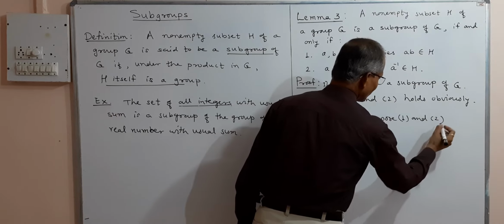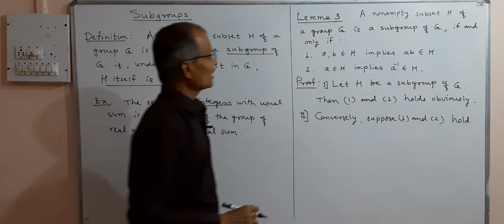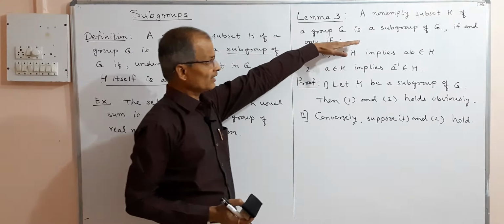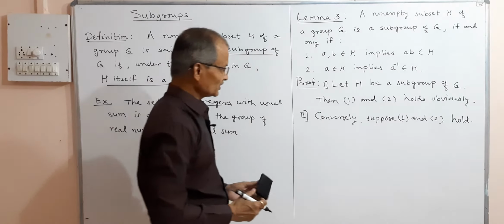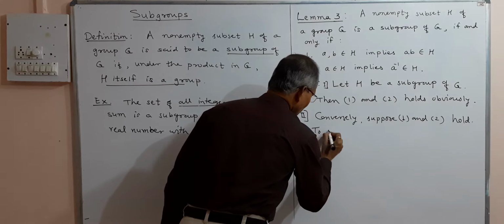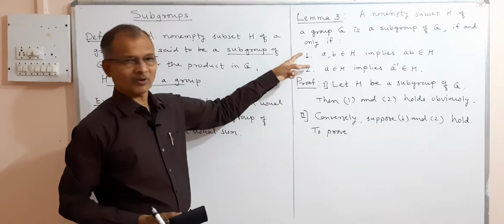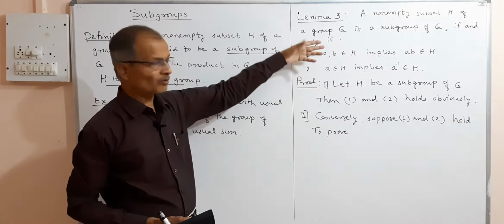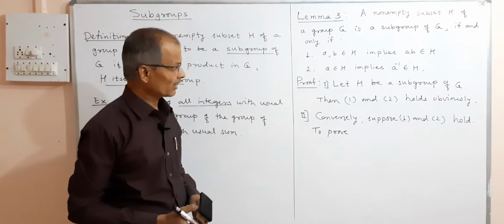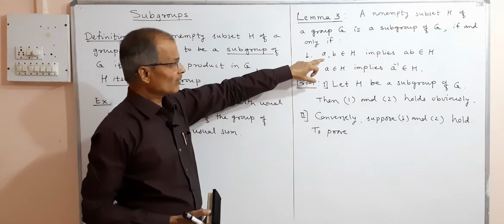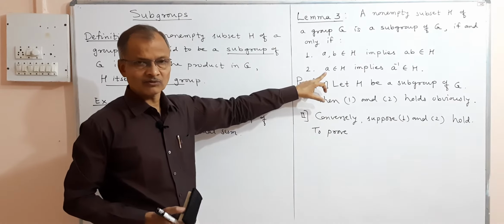And what we have to prove is, conversely, suppose 1 and 2 hold, and we have to prove H is a subgroup of G. To prove H is a subgroup of G, what are the required properties? 1 and 2 give two properties. We have to prove H satisfies all the properties or axioms of a group. And here closure and existence of inverse are given. So what are the remaining two?